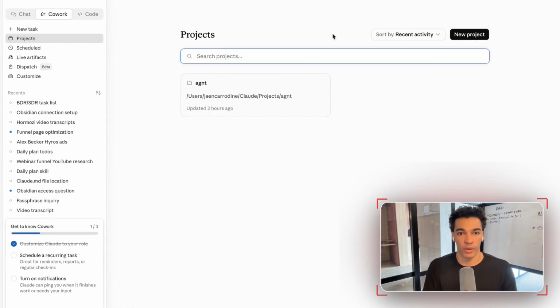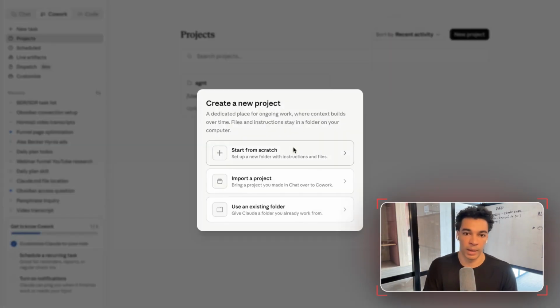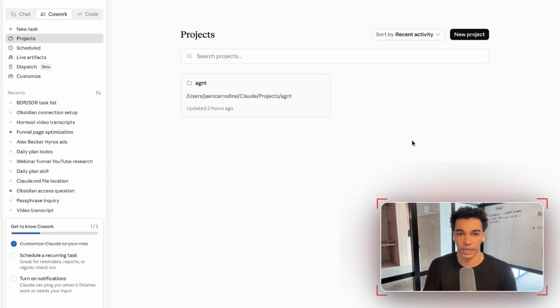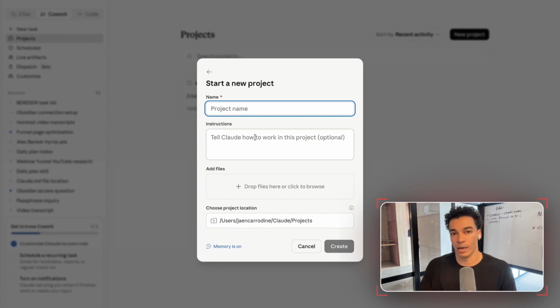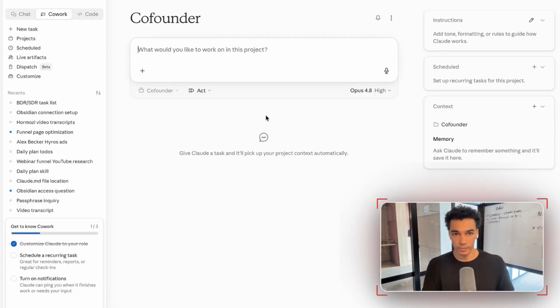Then once you have both of those things installed, you're gonna go into the Claude app, go into the co-work section, head to the projects tab, and then create a new project, right? I'm gonna go ahead and start from scratch. This is gonna create a new folder where all the information for my personal assistant or co-founder lives. I already have this set up here, but I'll be showing you how to set it up from scratch. So start from scratch, we'll call this co-founder. We'll leave all this stuff blank for now. We don't need anything at the moment, and go ahead and click create.